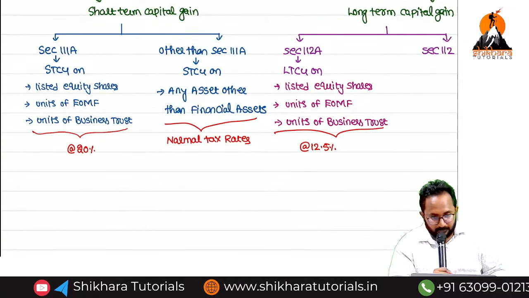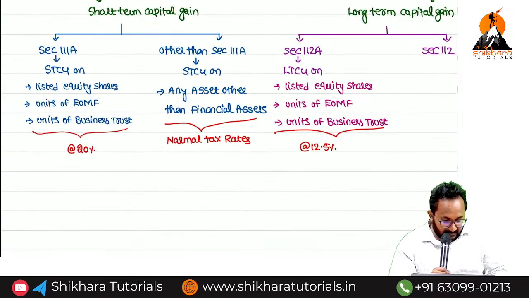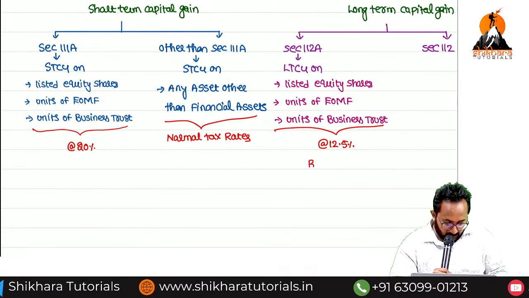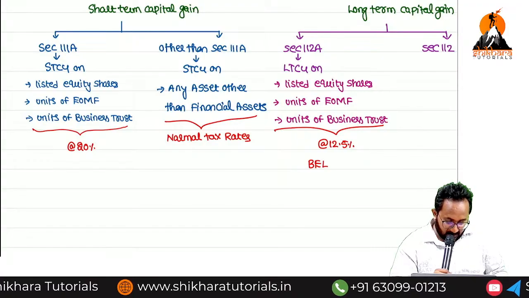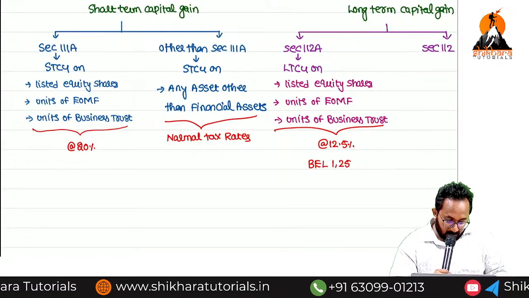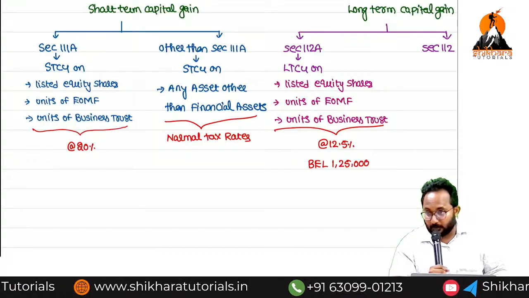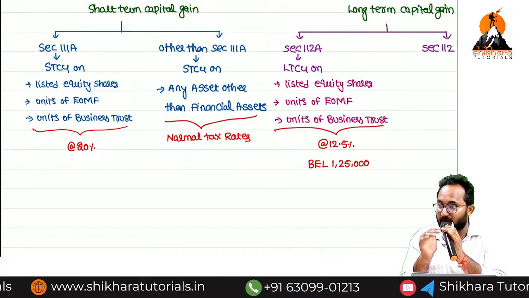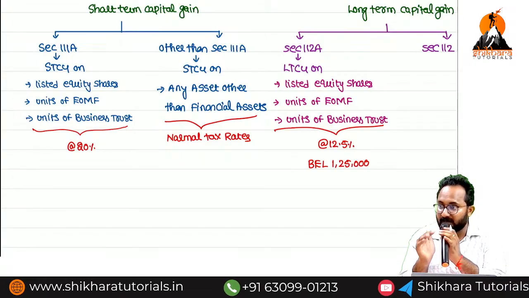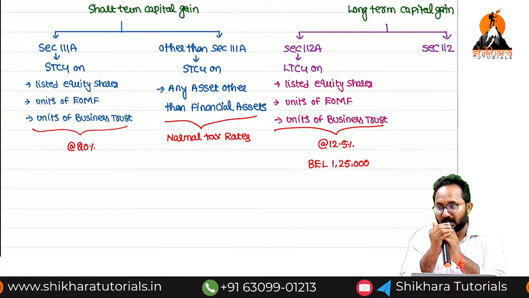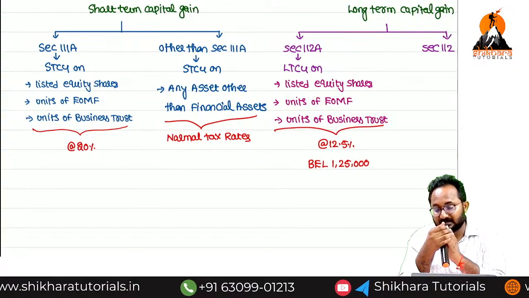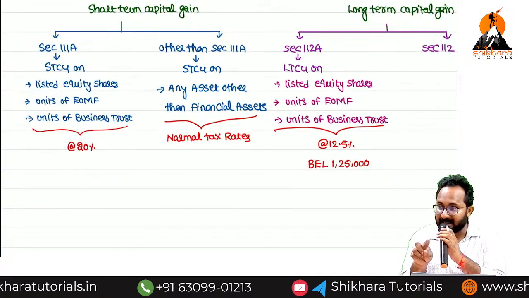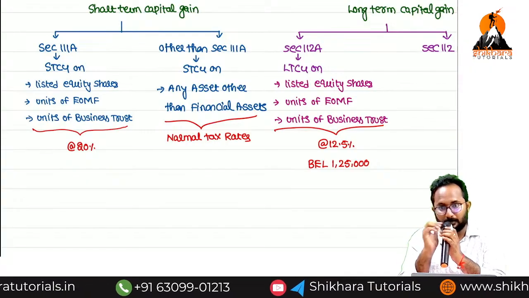Here, remember, a basic exemption limit is there. BEL means basic exemption limit, 1,25,000. Suppose we have 10 lakh long-term capital gain under section 112A. Out of 10 lakh, how much is exempt? 1,25,000. In excess of 1,25,000, whatever amount we have, that is taxable at the rate of 12.5.